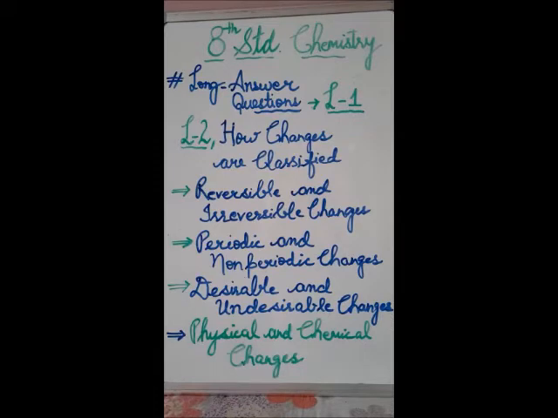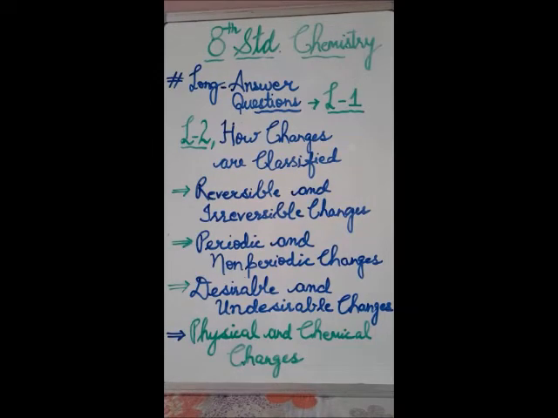The melting of ice, vaporization of water, then curdling of milk. Fourth is charring of sugar. They do not repeat themselves at fixed intervals of time, so they are non-periodic changes. So students, it's better to underline the examples which are mentioned and number them, so it is in your memory what kind of examples we have read in which kind of change.